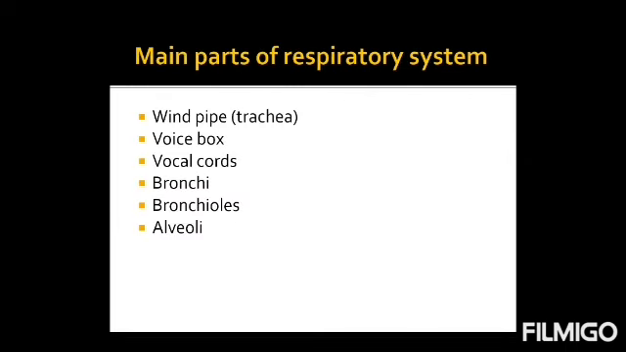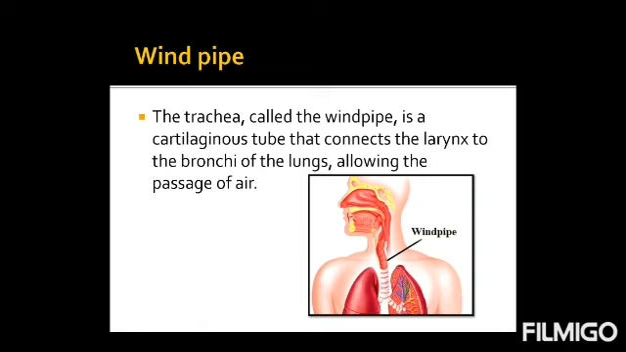Main parts of respiratory system: windpipe, also called trachea, voice box, vocal cords, bronchi, bronchioles, and alveoli. So first one is windpipe. The air that you breathe in passes down the windpipe or trachea. The air which we inhale passes down through the windpipe or trachea, and on the way the air goes through the voice box or larynx. Further I will tell you what the voice box is, but the main function of trachea is that the air that you breathe in passes down the windpipe.